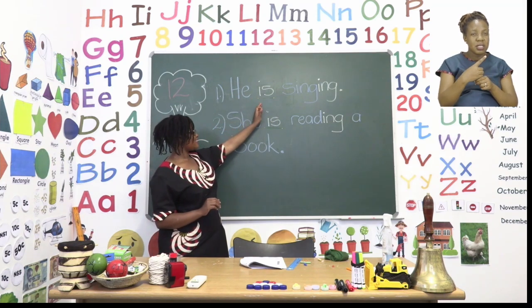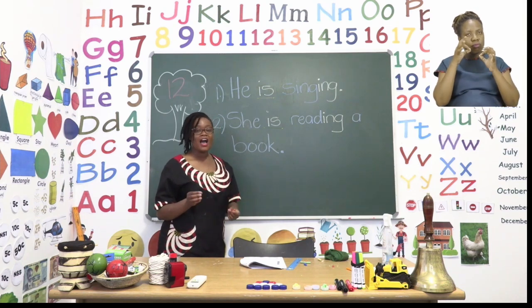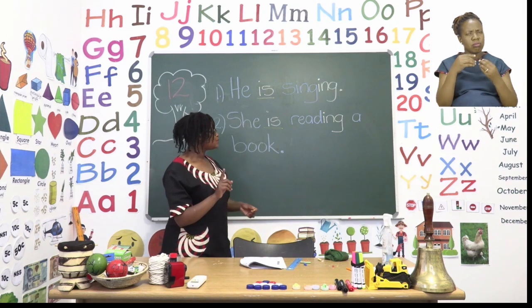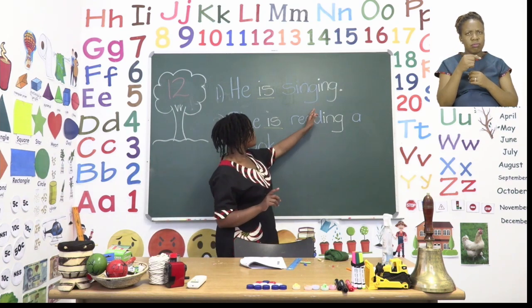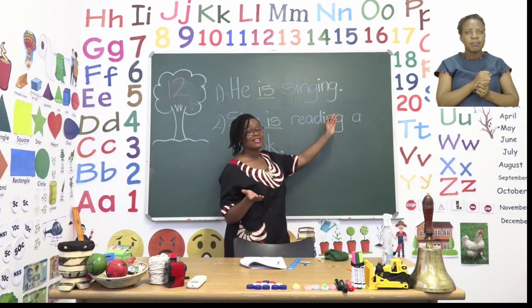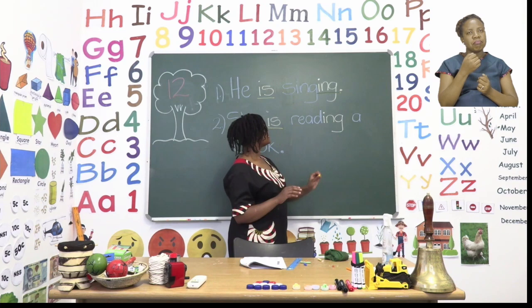He is. Now, to change the word sing, which was in brackets, I have only added ing because that is rule number 1. There is no consonant at the end that will change it. There is no doubling, so it becomes ing.